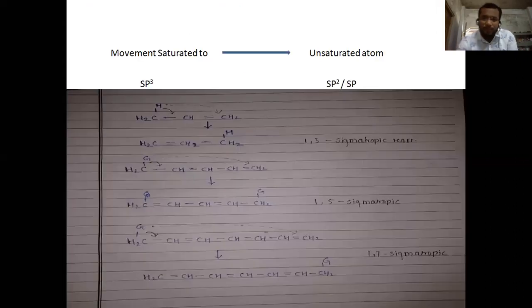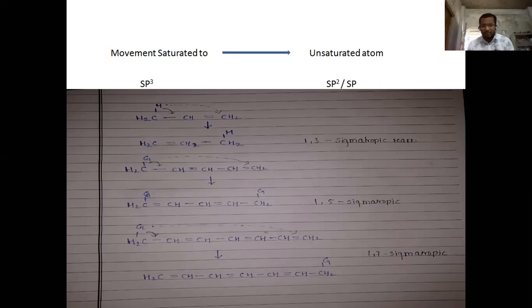Here we can see this is the 1,3 sigmatropic rearrangement. From the first position, the bond is transferred to the third position, so it is called a 1,3 sigmatropic rearrangement. In the same way, from the first position the bond is transferred to the fifth position, so it is called a 1,5 sigmatropic reaction.